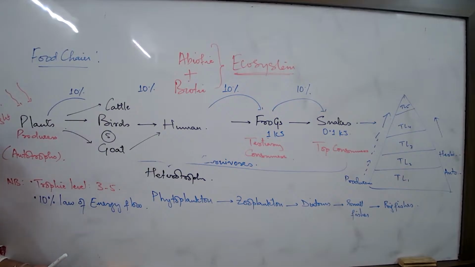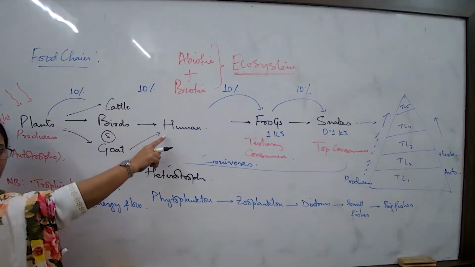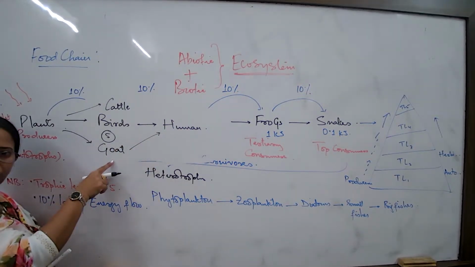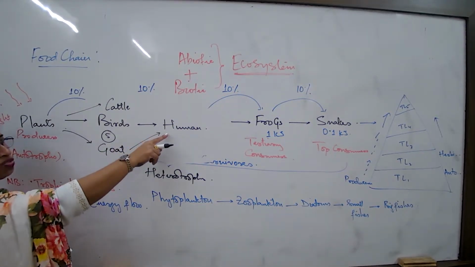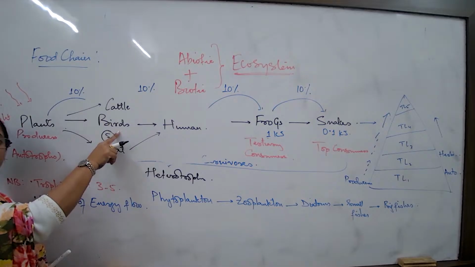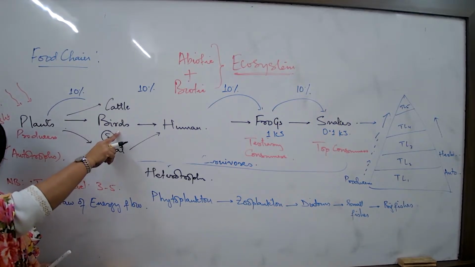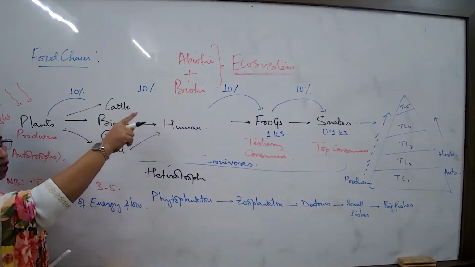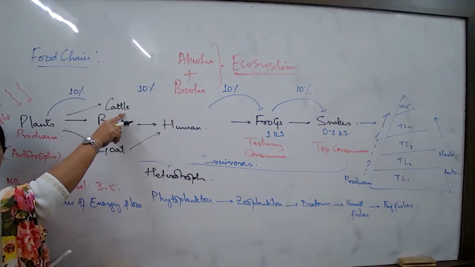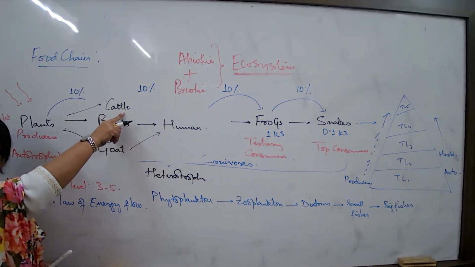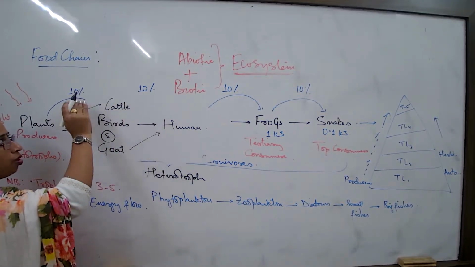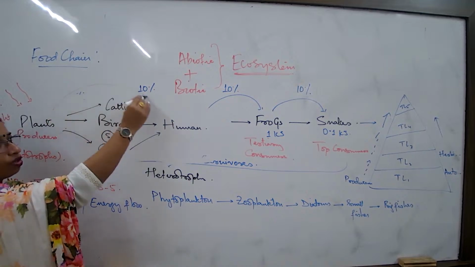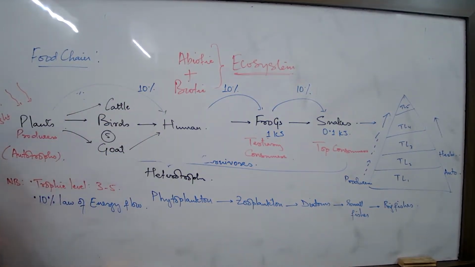But the human is omnivorous, no? The human is feeding on the goat and its products, on 2-3 different types of birds or the eggs, on the cattle and its products, and the human is also directly feeding on the plant products.